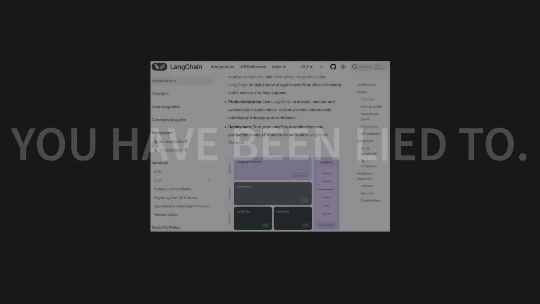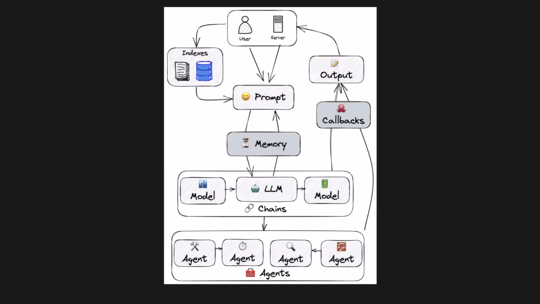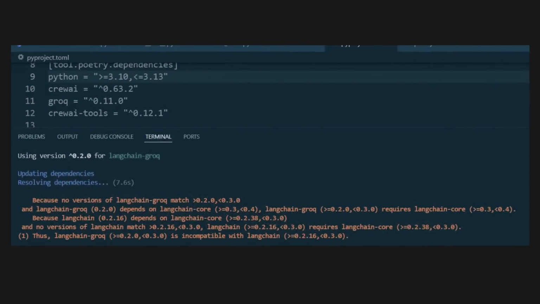You have been lied to. You've been sold a story that to build with AI, you need to read documentation that looks like a textbook. You need to understand these spiderweb diagrams that promise simplicity but deliver chaos. And you absolutely need to fight your way through dependency hell.